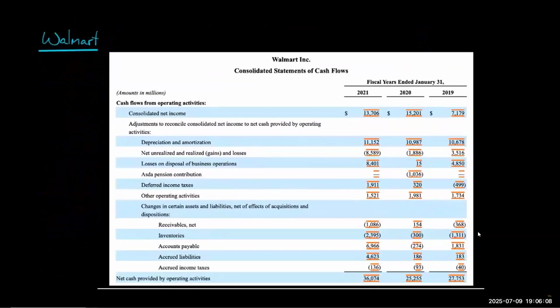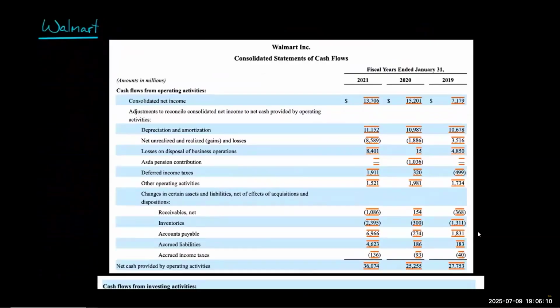Now, let's dig into an actual statement of cash flow here. So we've got Walmart, and we actually have three statements of cash flows here. So we've got 2021, 2020, and 2019, each for the fiscal year ended January 31. Now, as I said, most companies use the indirect method. Walmart is no different. So they start with net income. This is the operating section here. You've got the operating section, the investing section down here, and then financing. So the operating section starts with accrual basis net income from the income statement.